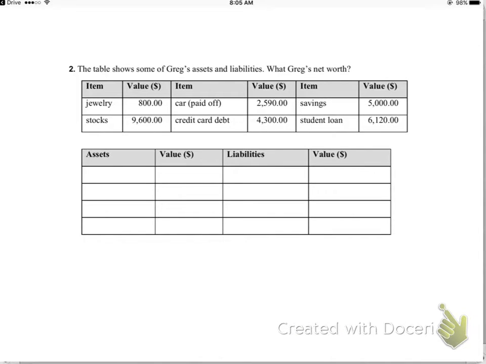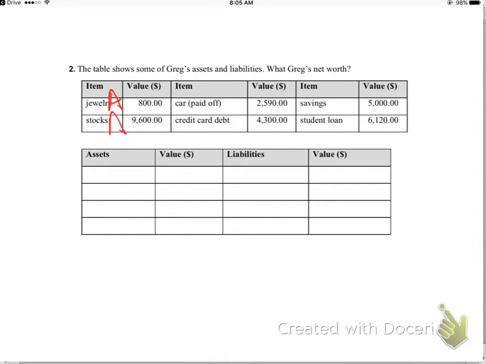All right, another example. The table shows some of Greg's assets and liabilities. What is Greg's net worth? All right, so let's start off by putting our A's and L's. So, jewelry, is that an asset or a liability? Well, that's something you own. So, that is an asset. So, jewelry is an asset.